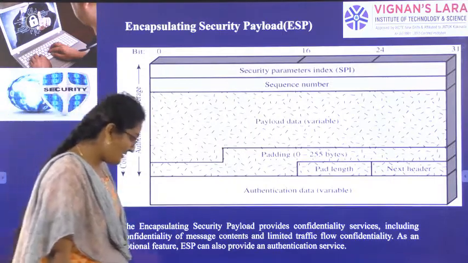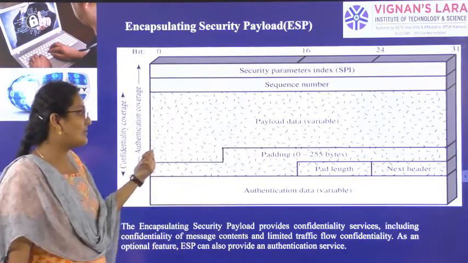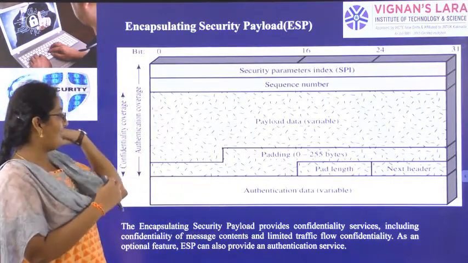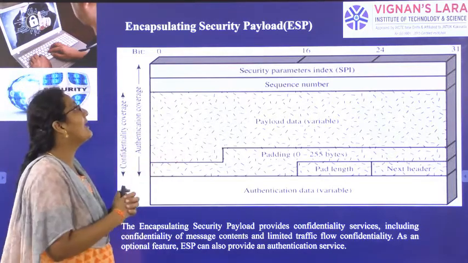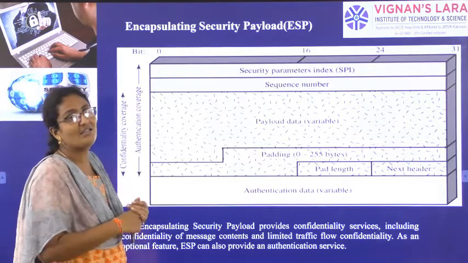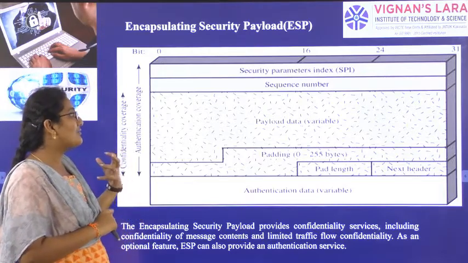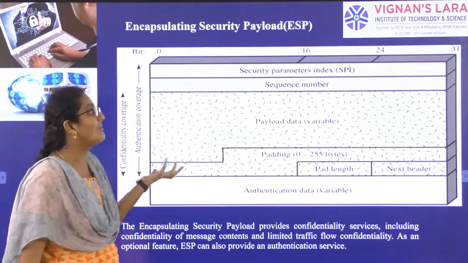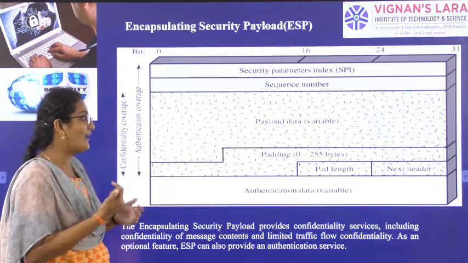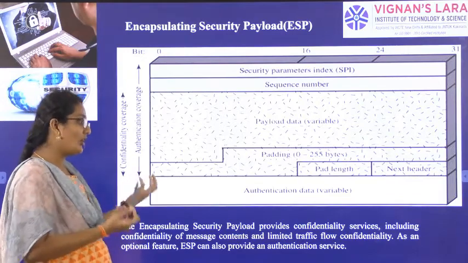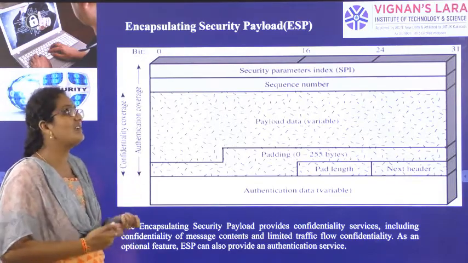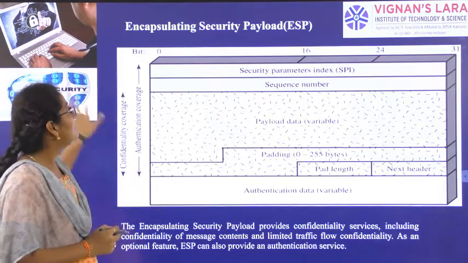Next, encapsulating security payload. This also has a structure divided into many parts, and its size is also 0 to 31 bits, that is 32 bits. It is divided into parts like security parameter index, sequence number, payload data, padding, next header and authentication data. Here also there is the concept of MAC, message authentication code, which is variable.